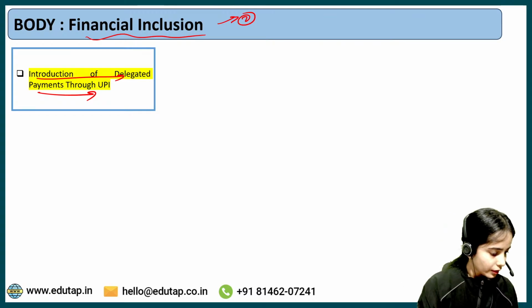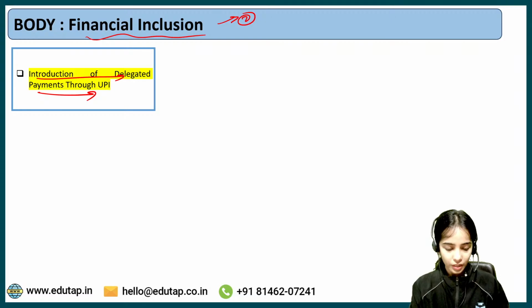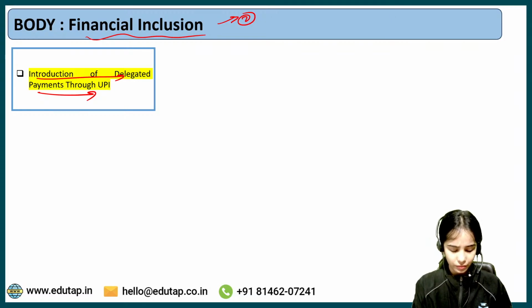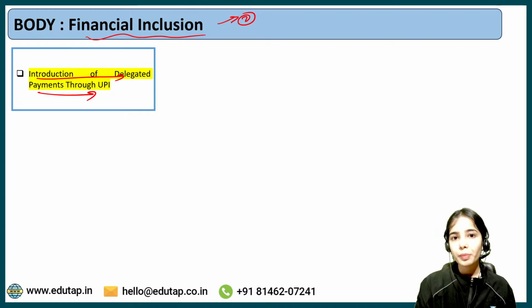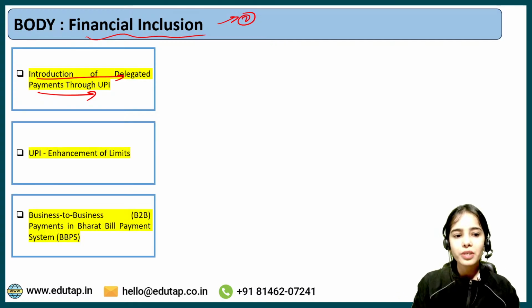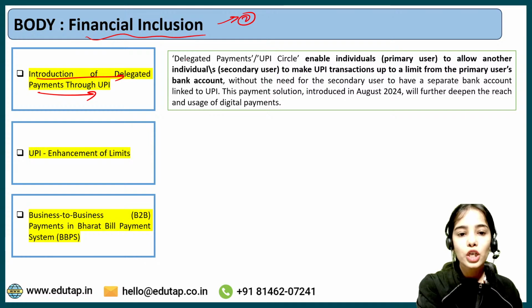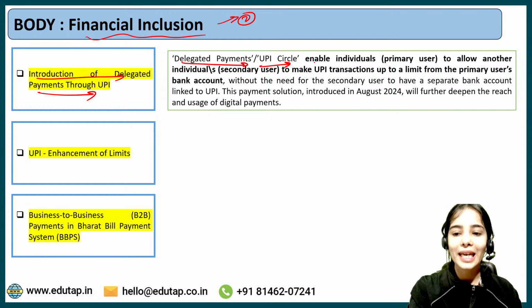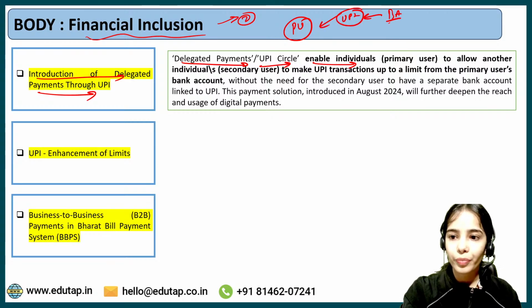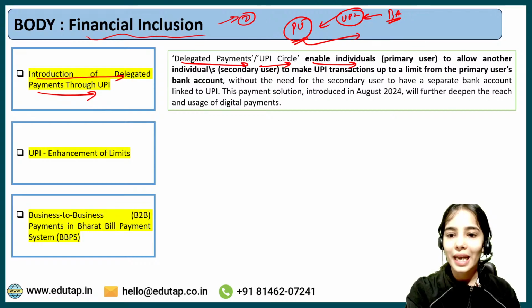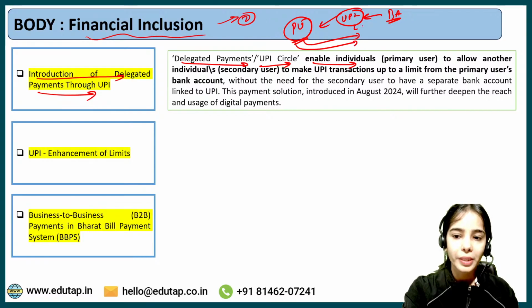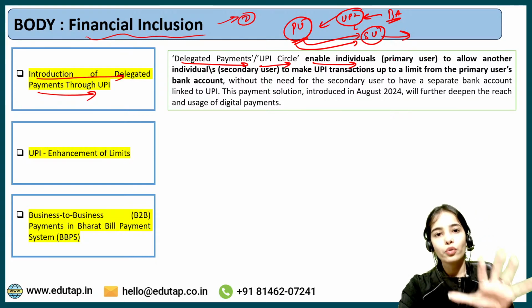Which UPI feature, which UPI facility provides the delegated payments? Anyone? Any idea? So it is UPI Circle, right? Delegated payments, we have discussed it a lot of times. Delegated payments or UPI Circle enable the individuals that are the primary user, they have the UPI that is linked with their bank account. Now the primary users can provide the access of their UPI system to secondary users, and they can provide the access to 5 secondary users.